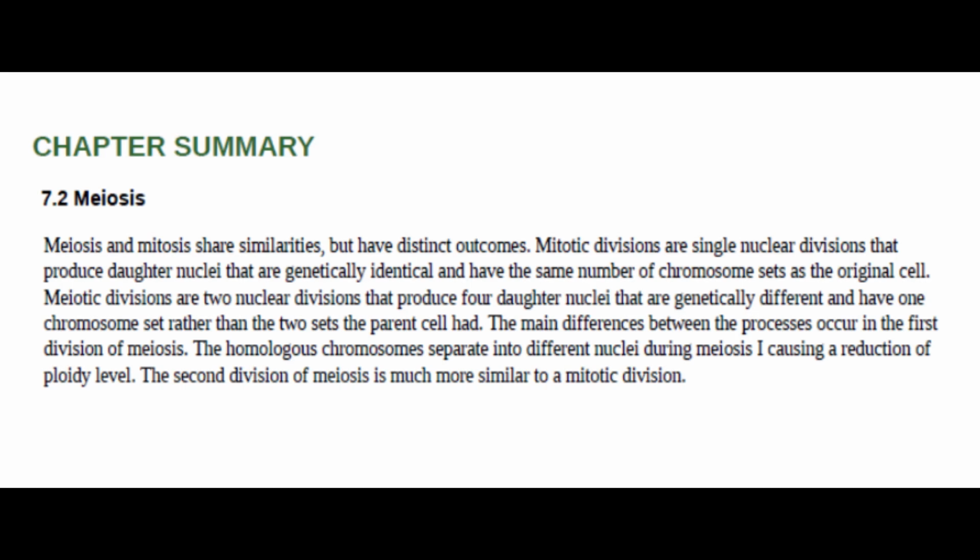The main differences between the processes occur in the first division of meiosis. The homologous chromosomes separate into different nuclei during meiosis 1, causing a reduction of ploidy level. The second division of meiosis is much more similar to a mitotic division.